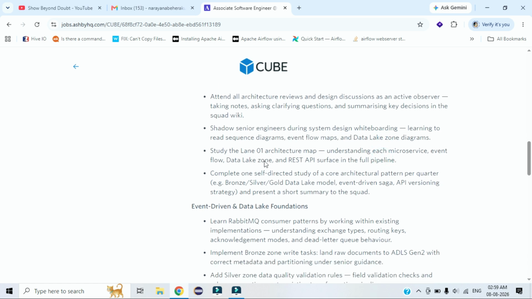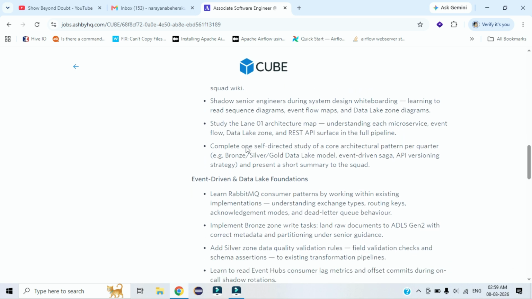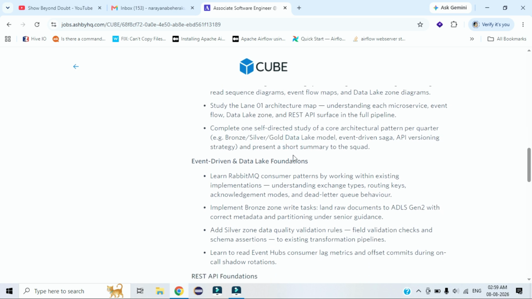You have to study the architecture map of each microservice event and the REST API surface in the full pipeline. You have to complete a self-directed study of the core architecture patterns quarterly, for bronze, silver and gold zones. So as you are joining as a fresher, you will get proper end to end training.